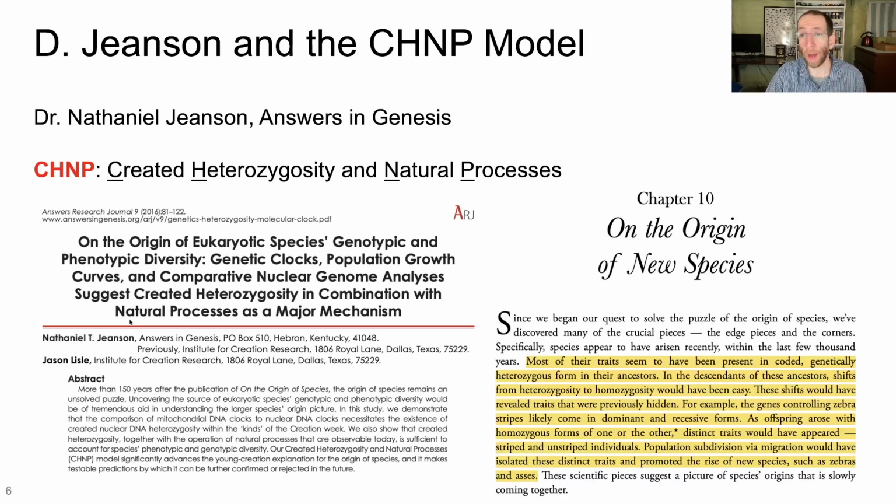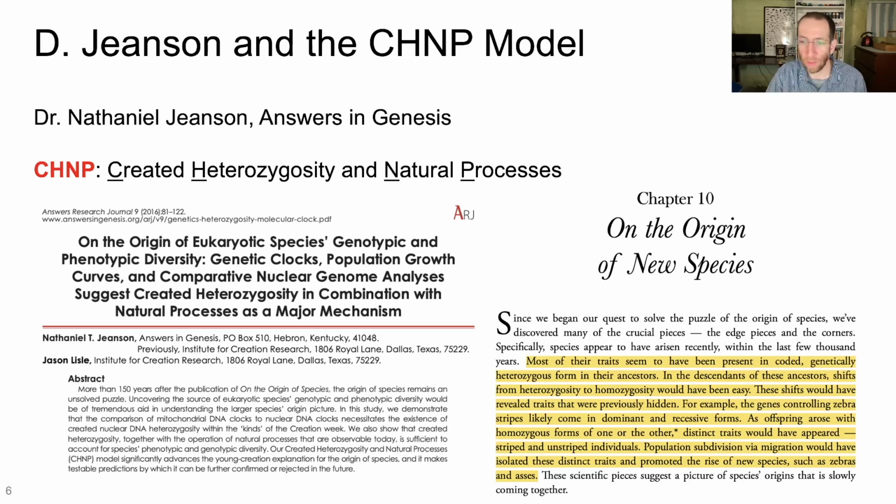He also wrote about it in some length in his book, Replacing Darwin. Here's right from the beginning of chapter 10. He wrote, "Most of their traits seem to have been present in coded, genetically heterozygous forms in their ancestors. In the descendants of these ancestors, shifts from heterozygosity to homozygosity would have been easy. These shifts would have revealed traits that were previously hidden.